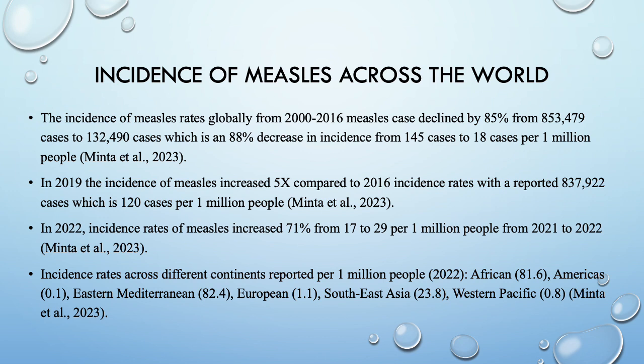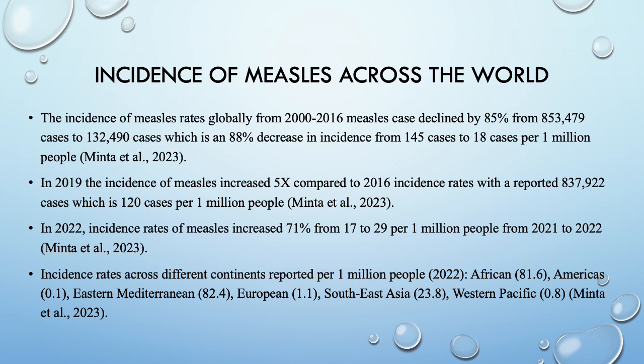In 2019, the incidence of measles increased 5 times compared to the 2016 incidence rate, with a reported 837,000 cases, which is 120 cases per 1 million people.